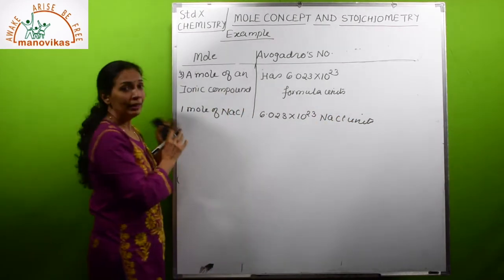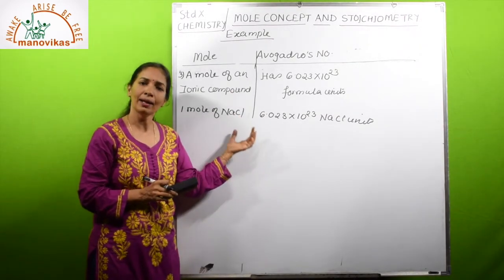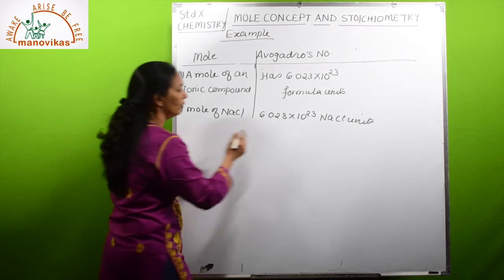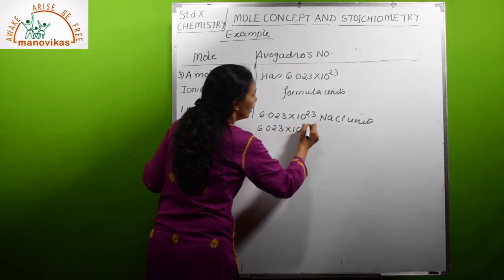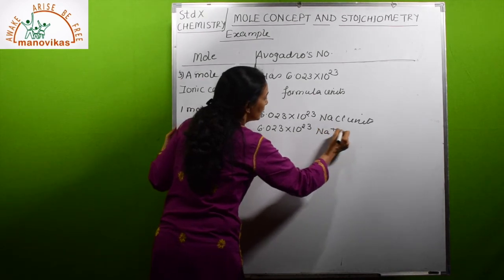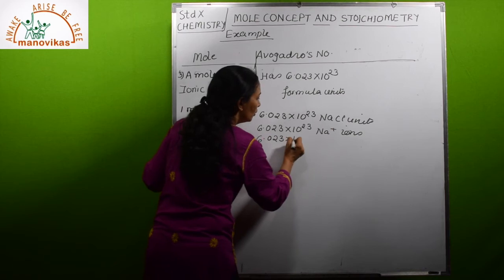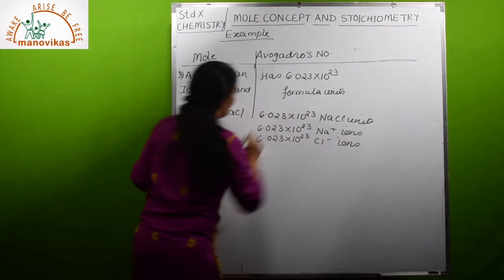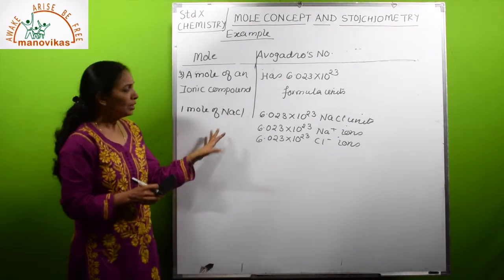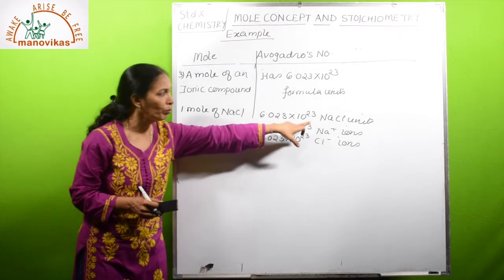Now individually, if it ionizes, it gives Na+ ion and Cl- ion. So individually we can write 6.023 × 10^23 Na+ ions and 6.023 × 10^23 Cl- ions. So this is how we write mole of an ionic compound in the form of formula unit.